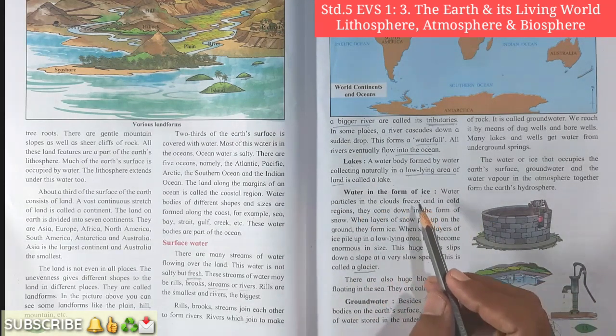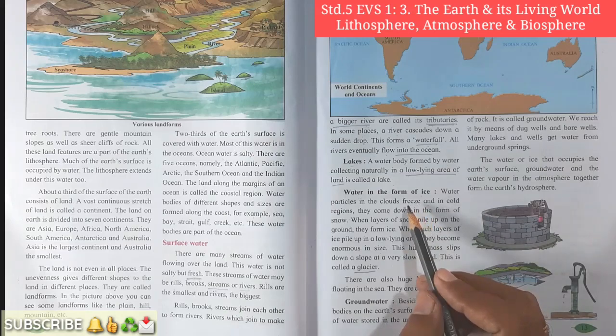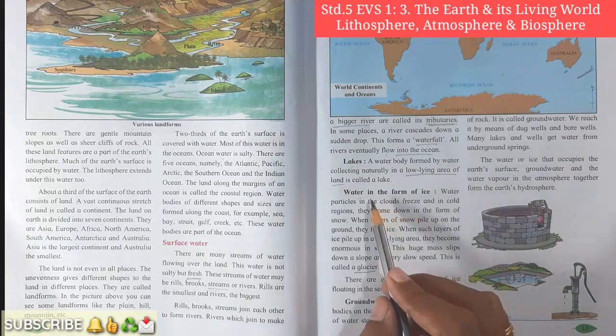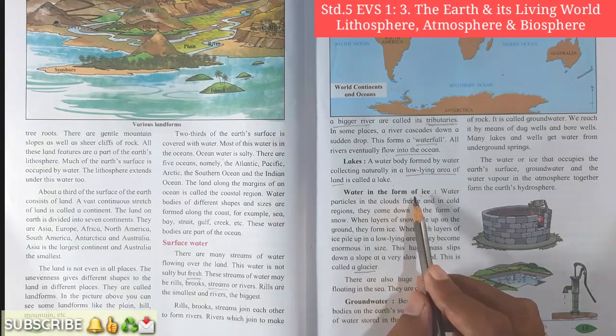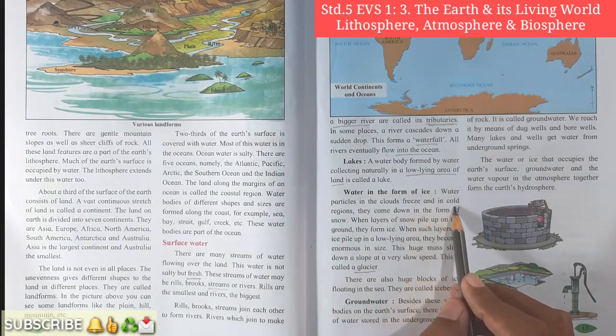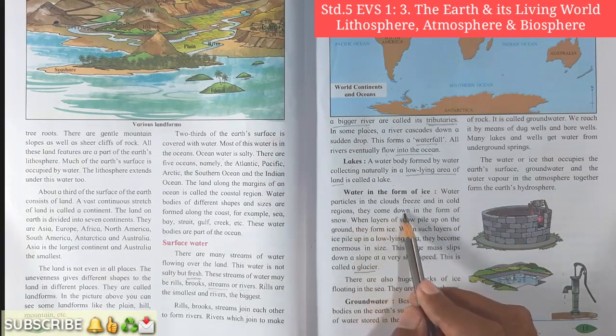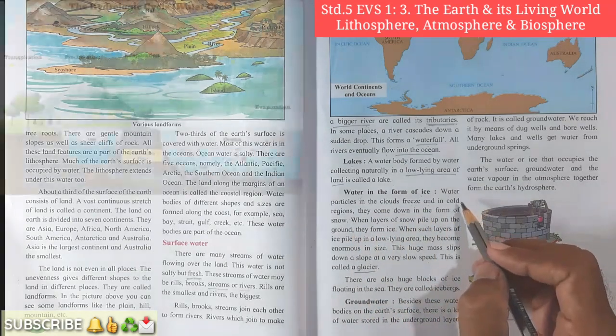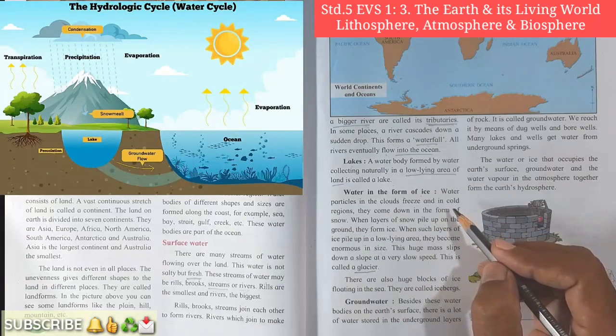We can see three different forms of water: liquid, ice and gaseous. So here we are going to study water in the form of ice. Water particles in the cloud freeze, and in cold regions they come down in the form of snow. Students, we know how rain falls.